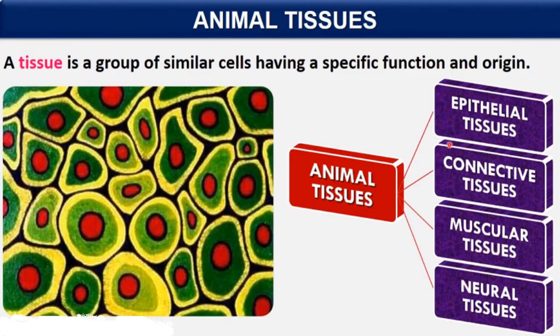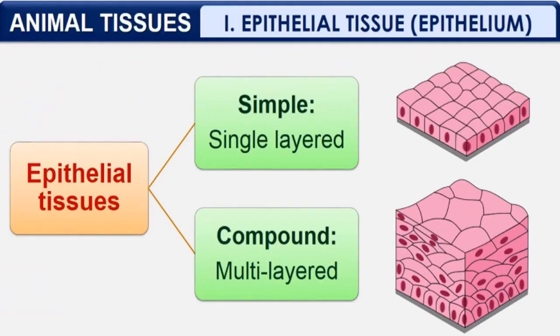In today's lecture, we are discussing epithelial tissues. Here you can see a group of cells. So like this, a group of cells having a similar function, a similar origin and the same specific function make a tissue. So let's start with epithelial tissues. Epithelial tissues in animals are of 2 types: simple epithelial tissues and compound epithelial tissues.